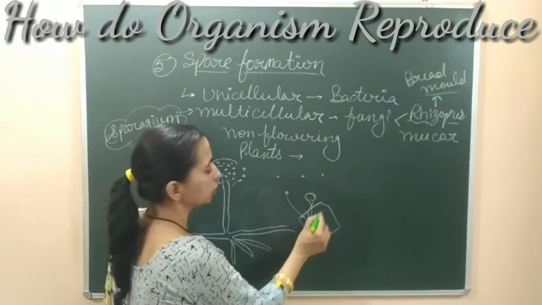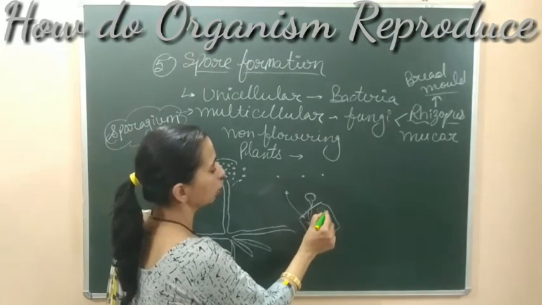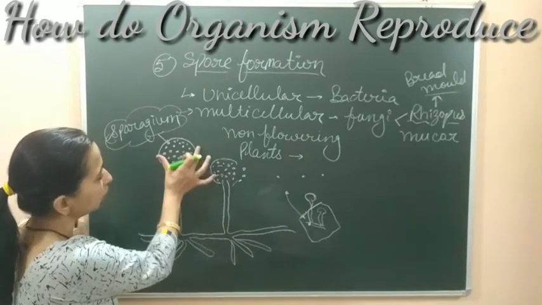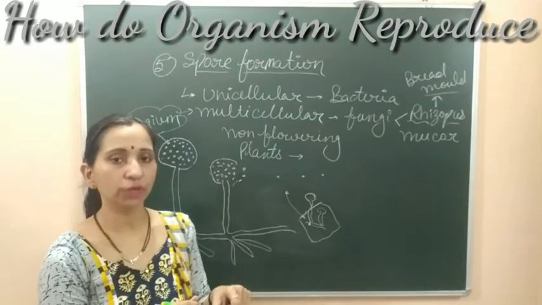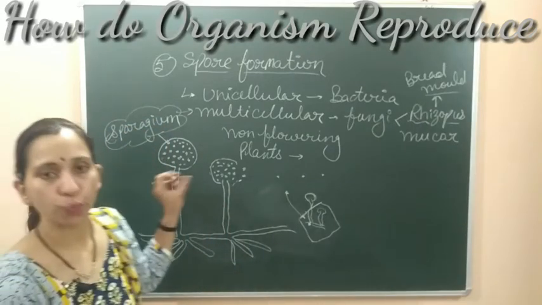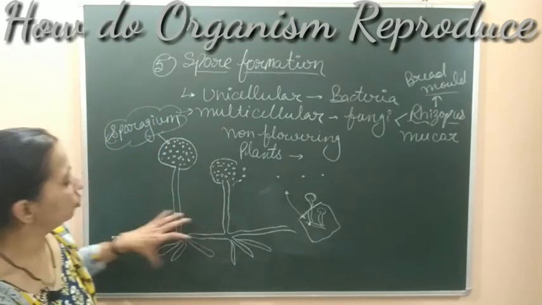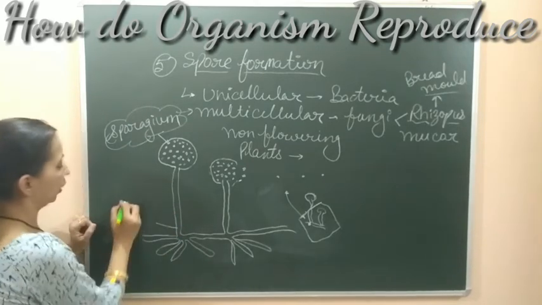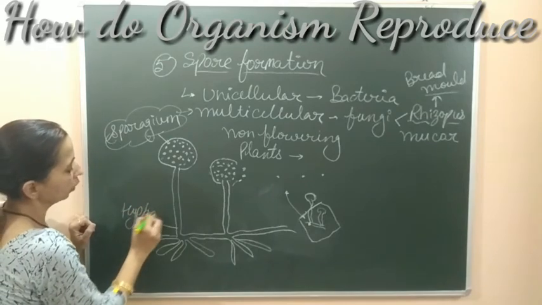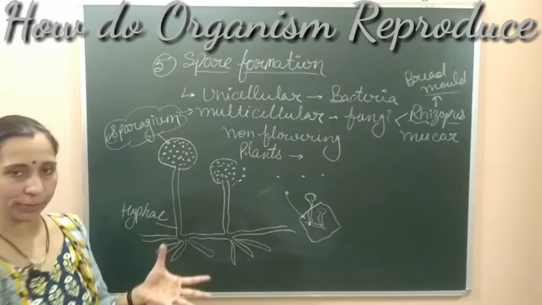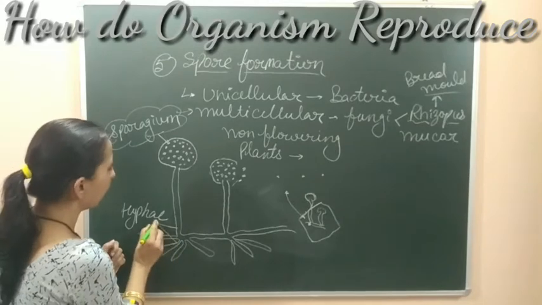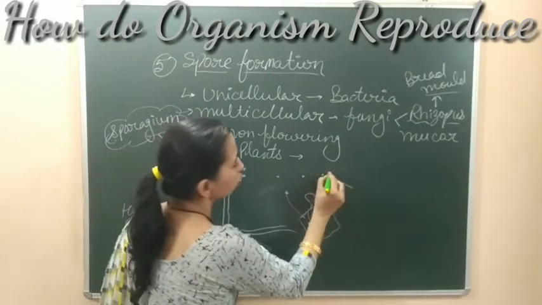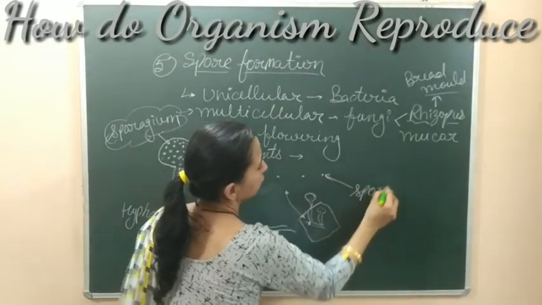So this kind of structure is formed. इस तरीके की structure जो होती है हमें bread के ऊपर नजर आती है. This structure is of the Rhizopus or bread mold, where the bag-like structure is forming, inside which the spores are formed. This rounded bag-like structure is known as sporangium, and the rest, this white filamentous structure, is known as hyphae. इसे हम बोलते हैं hyphae. एक net-like structure present रहेगी filaments की. And this is the sporangium. Inside the spores are formed, and these are the spores, fungi spores.